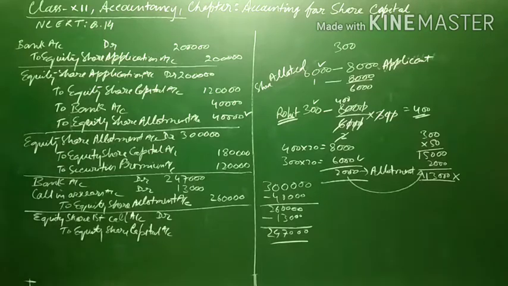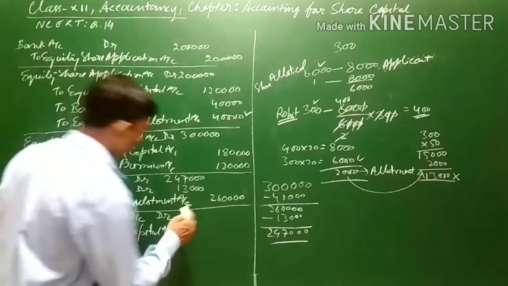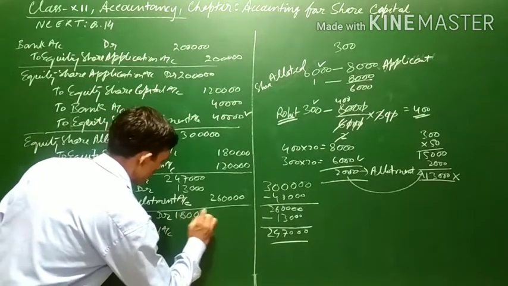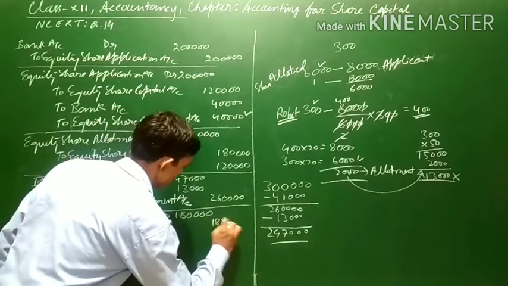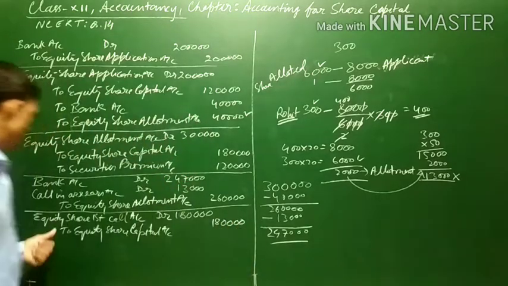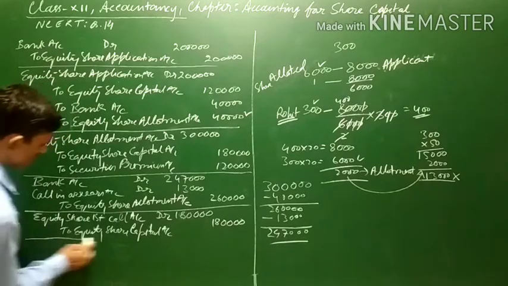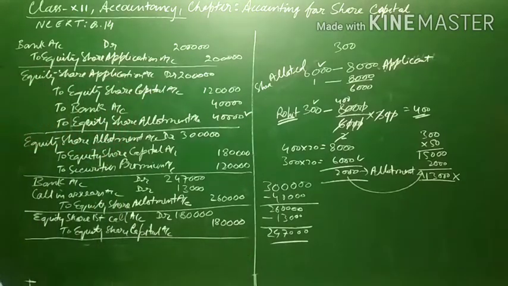At the rate of rupees 30, first call is there, 6,000 shares into 3 into 30, it will come to 1,80,000. The narration: being share first call money due.